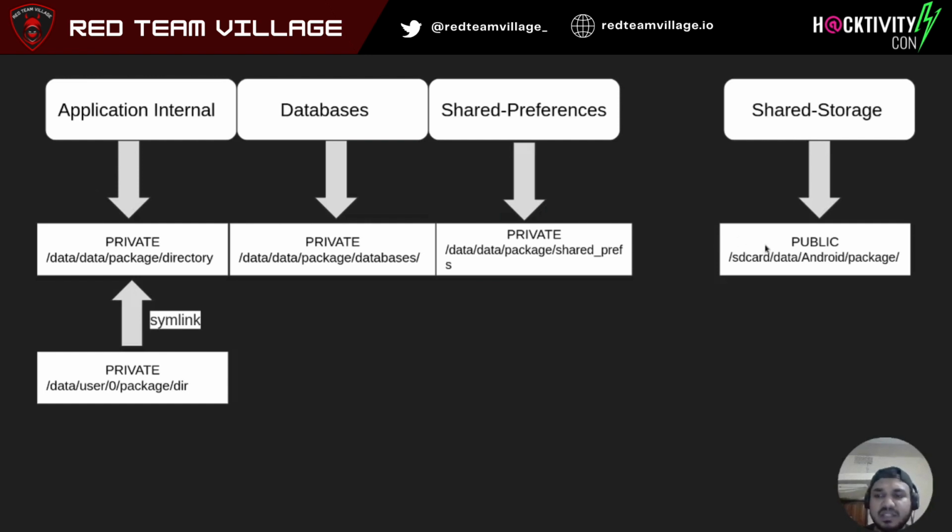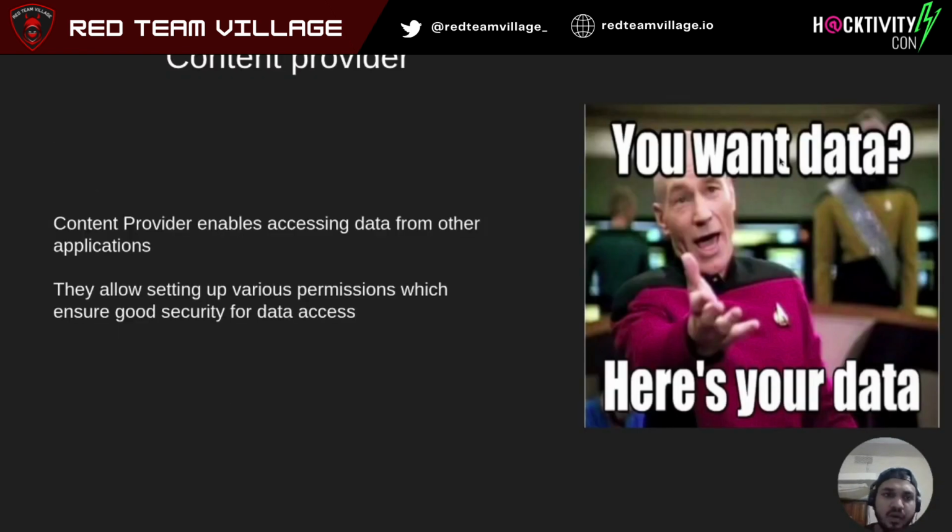An example of shared storage can be, as we see in gaming applications, OBB files. These are generally public and are in shared storage. Now how do we actually access this? How is one application given authority to access another application's data? The answer is content provider. A content provider basically allows an application to share its data, even private data, with other applications.